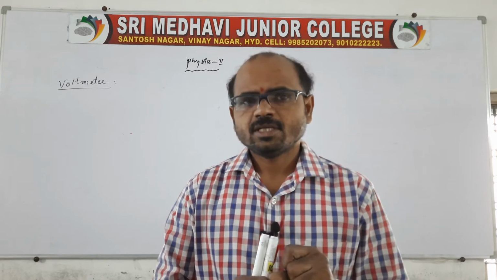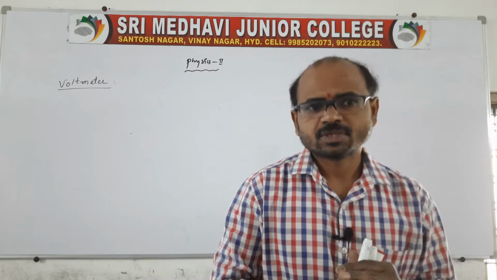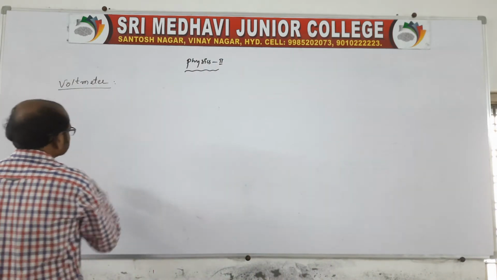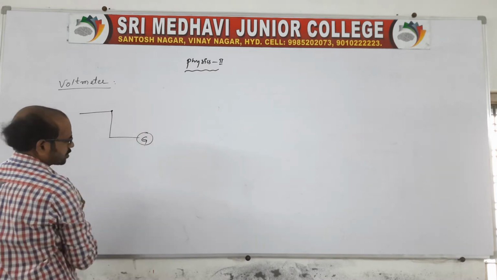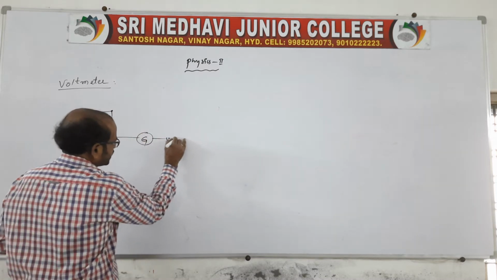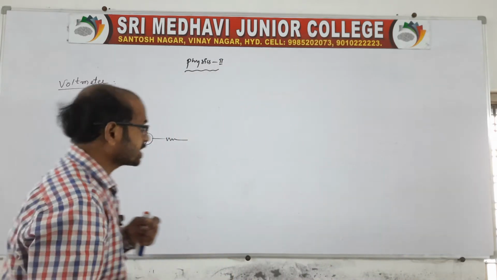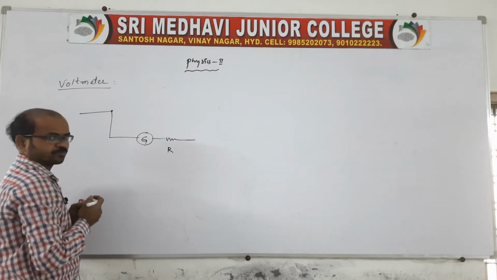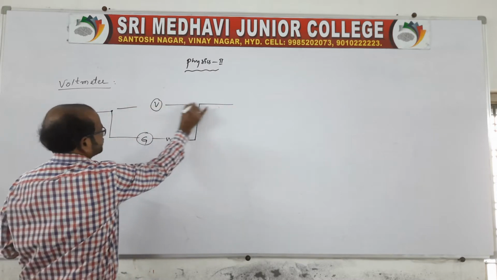Now, the conversion of MCG into a voltmeter: how can we convert it? Let us say this is the galvanometer. If a high resistance, capital R, is connected in series with this galvanometer, which is very important, then we can call it a voltmeter.